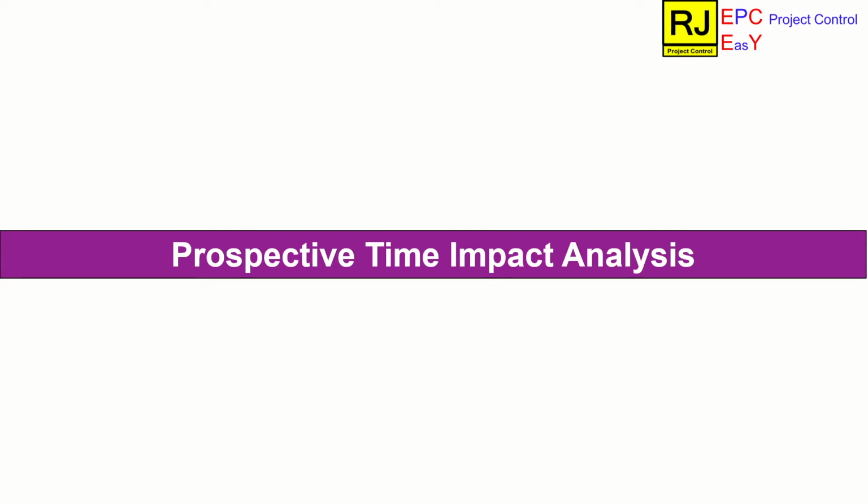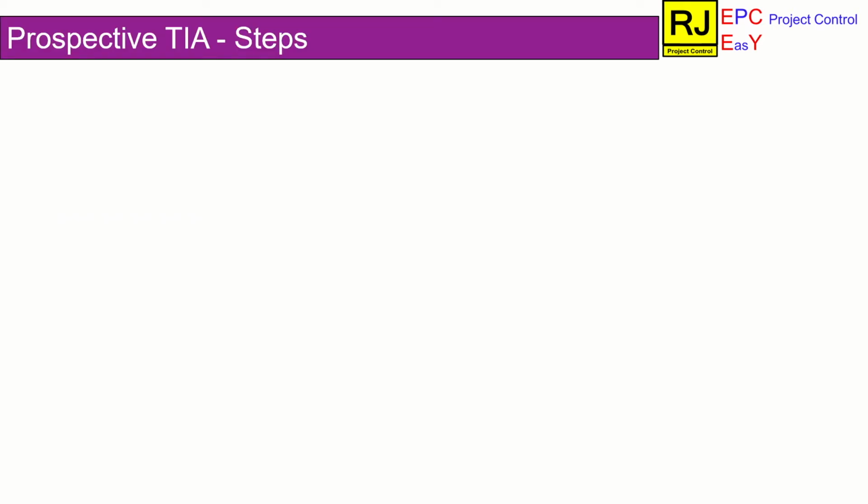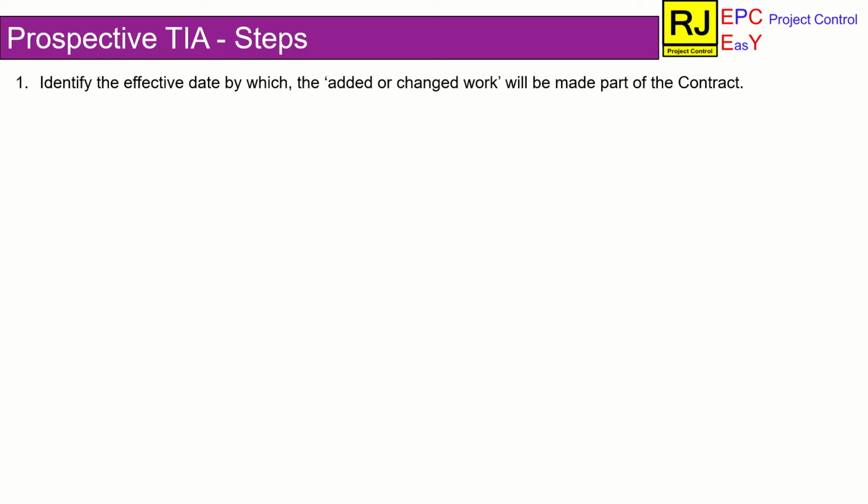Let's discuss standard practice. The first one is about prospective time impact analysis. As we discussed earlier, prospective time impact analysis deals with delay events going to occur in the future. In step 1, establish a start date for the delay event going to occur in the future.